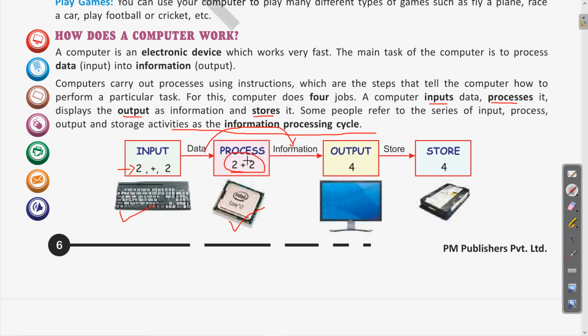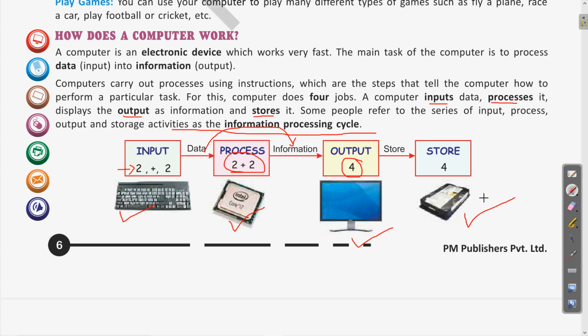So the processed data will be called information and will be displayed on the output device like a monitor. So this is the output which we obtain, and if you want to store this output in any storage device like a hard disk, this is called storage. So this constitutes the four steps: input, process, output, as well as storage.